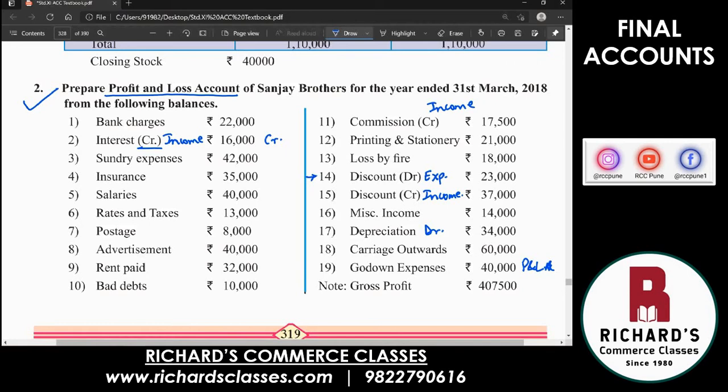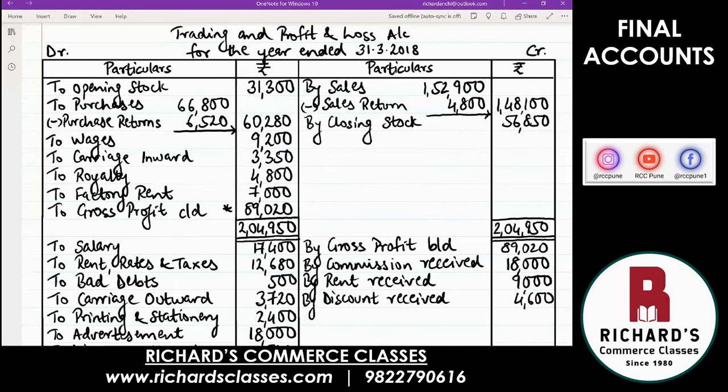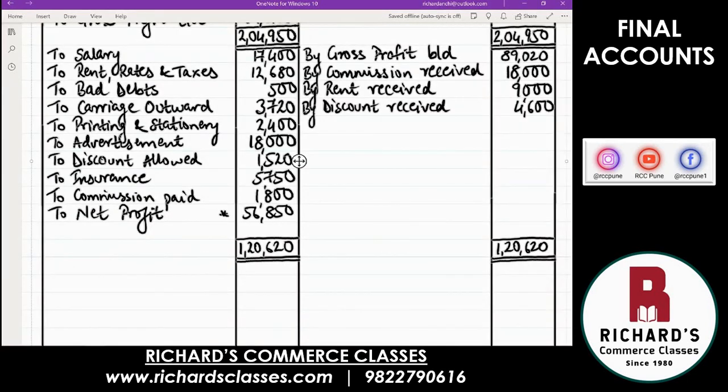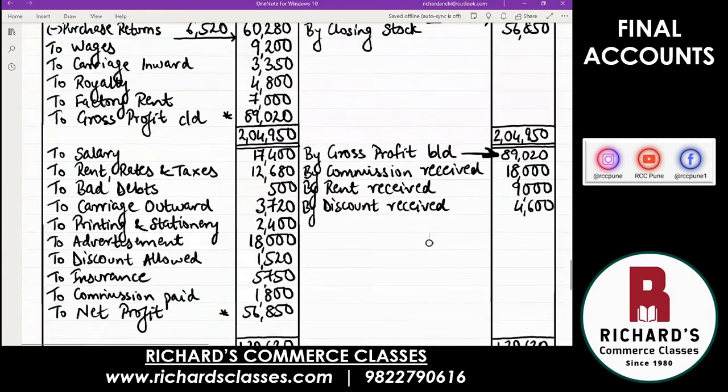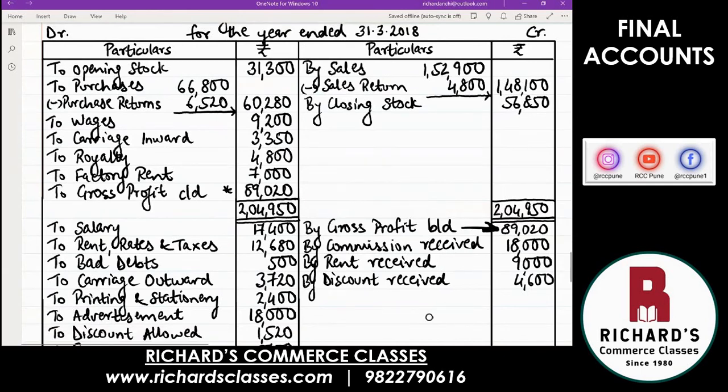And to help you out, since you have no trading account, directly they have given you one piece of information, gross profit, already calculated, so that you can prepare your profit and loss account. Without gross profit, you cannot prepare profit and loss account. Why? Have a look at our previous question. If we only prepare the items below the line, that is below the trading account, you still cannot complete without gross profit, because gross profit has to be written on the credit side. In trading account, we get that as a balancing figure, which is transferred to profit and loss account. And without gross profit, you cannot find net profit. So that's why they have already calculated it.